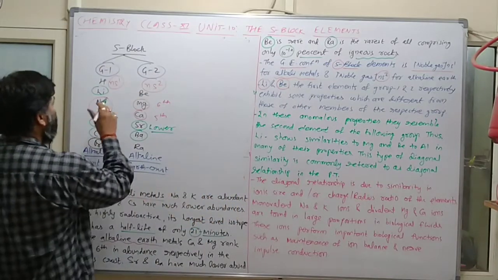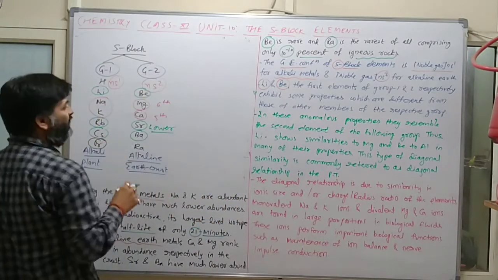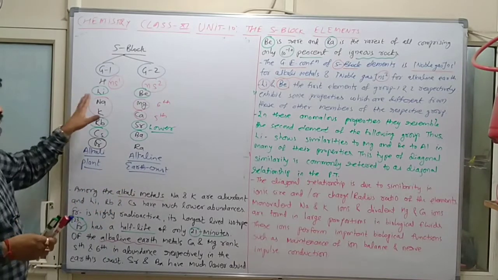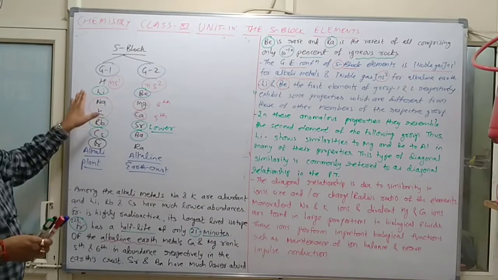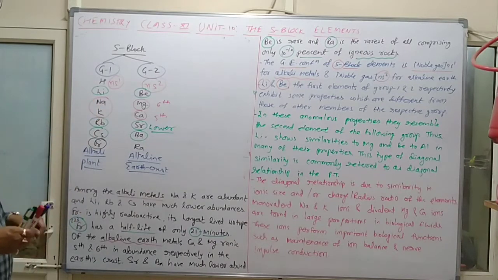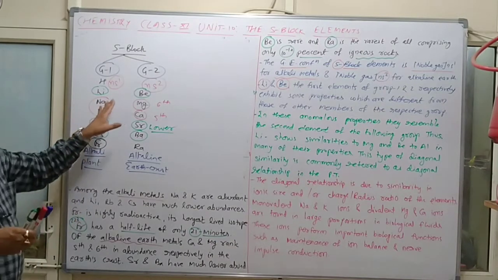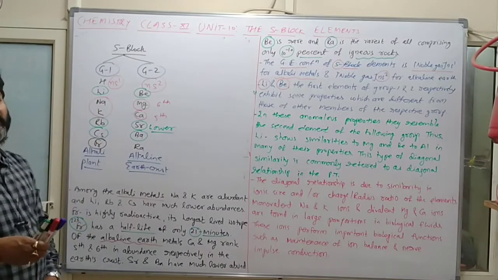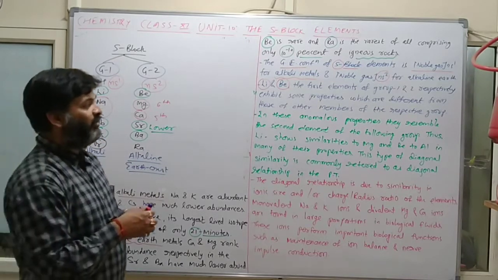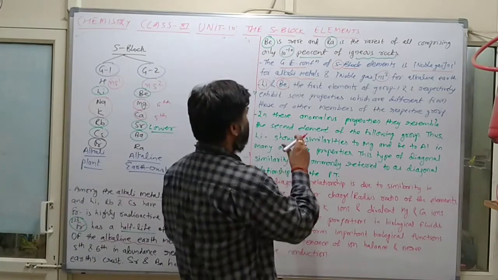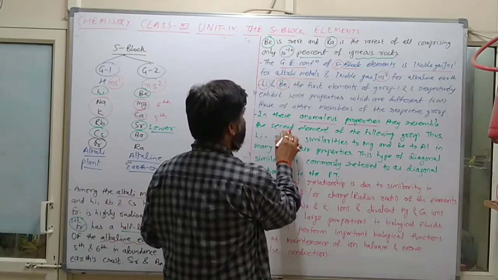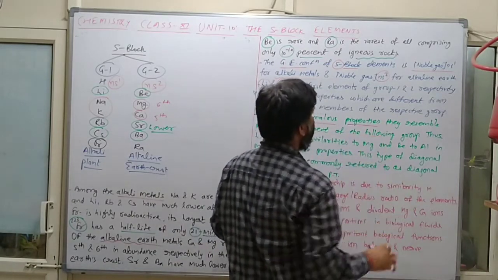मतलब see here, lithium and beryllium are unique as compared to other elements of the same group. Clear? So that type of property is known as anomalous property. Clear हुआ? In this anomalous property, they resemble the second element of the following group.